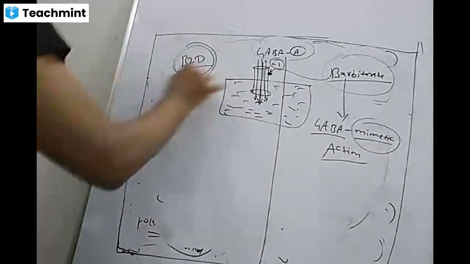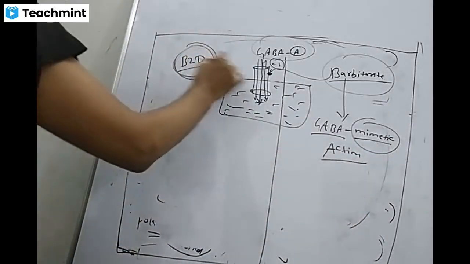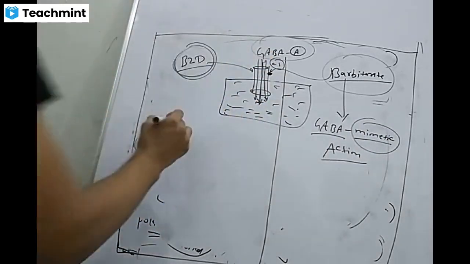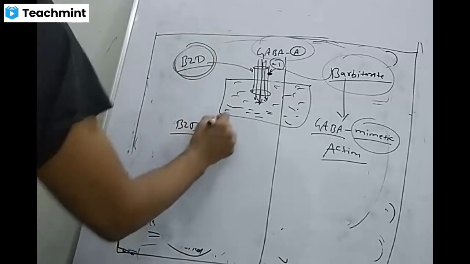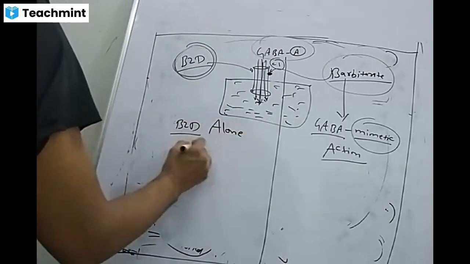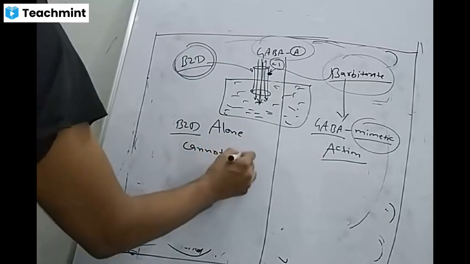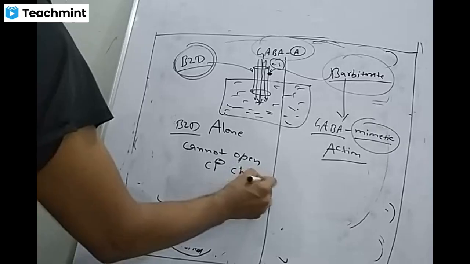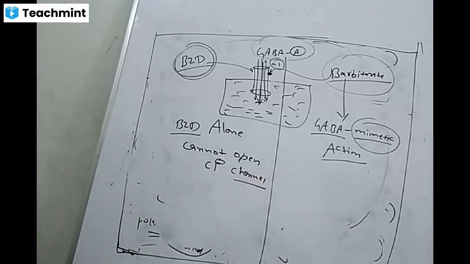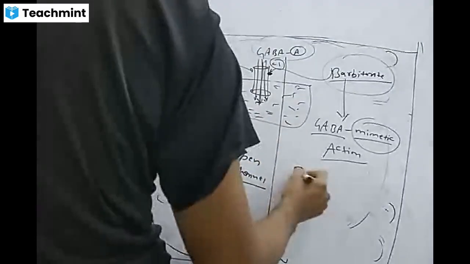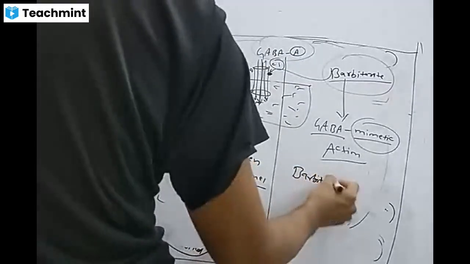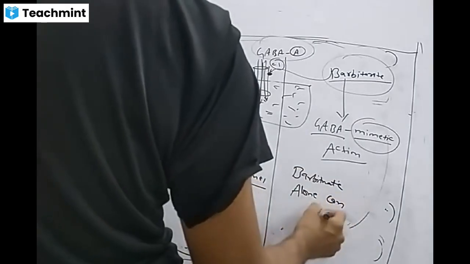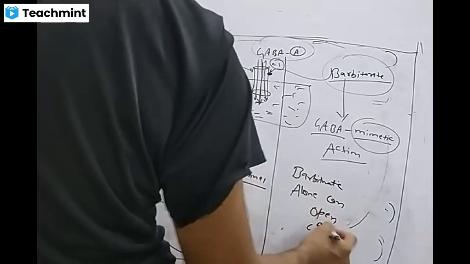But if you look at benzodiazepines, they also act through the GABA A channel, but benzodiazepine alone cannot open the chloride channel. This is a very important point. Barbiturate alone can open the chloride channel.